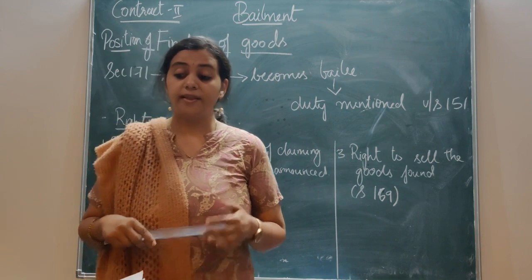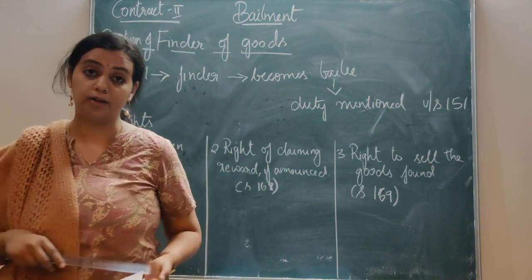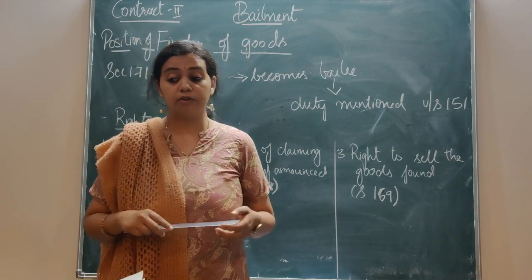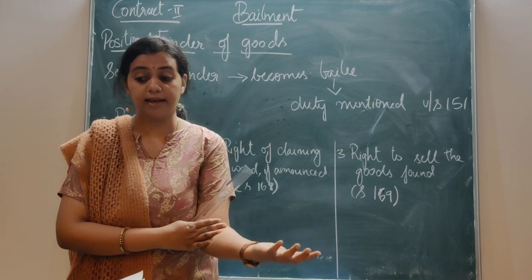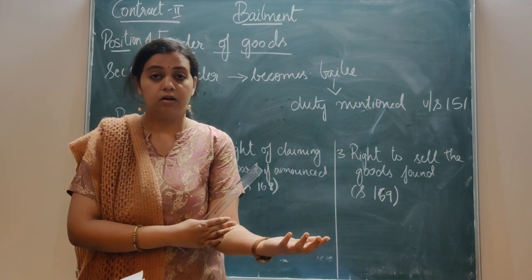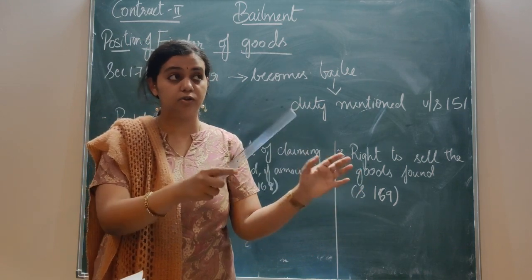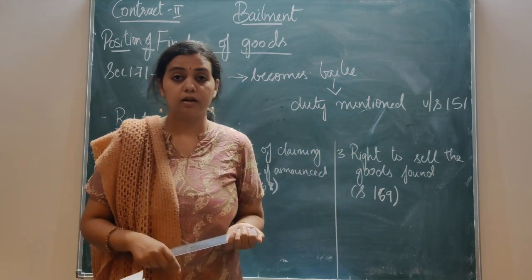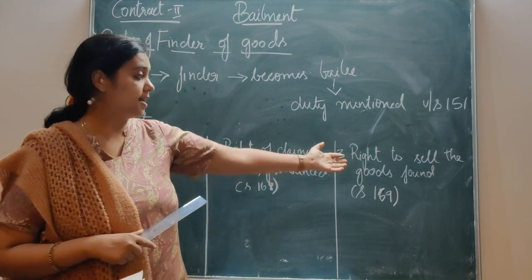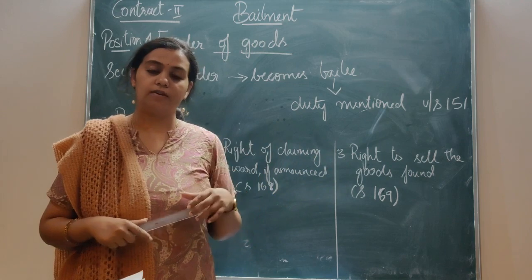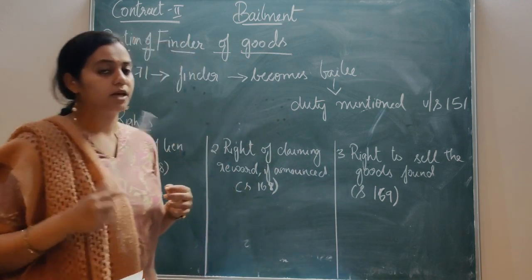Or when the lawful charges of the finder in respect of a thing are 2/3 of the value. That is, he might have taken reasonable care and protected it, and 2/3 of the value has been incurred as charges for that. So he can retain the goods and sell them, and take whatever amount he gets from those goods. Clear?